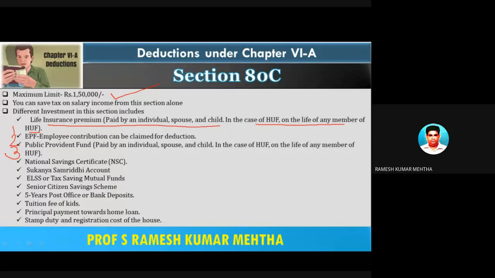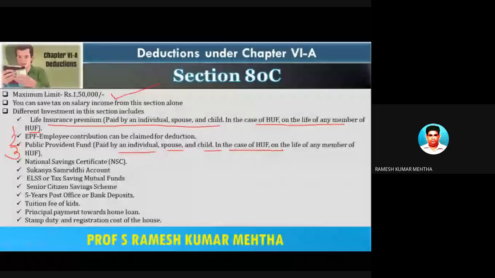Number three is public provident fund, investment in public provident fund paid by an individual, by a spouse and a child. In case of a Hindu undivided family, on the life of any member of the Hindu undivided family. Number four item under Section 80C is National Savings Certificate. Number five is investment or deposit under Sukanya Samruddhi account. Number six is investment in tax saving schemes of mutual funds or equity linked saving schemes of a mutual fund.